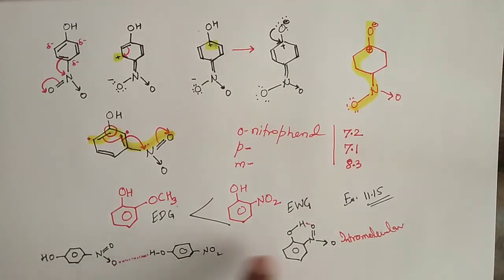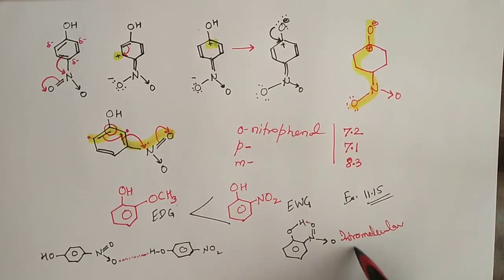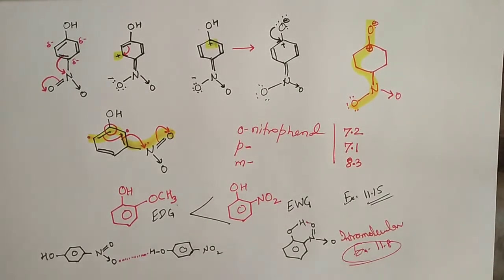So out of these two, para-nitrophenol will have the higher boiling point, ortho-nitrophenol will have the lower boiling point, or this will be more volatile than this one. Related to this fact, you can solve your exercise question 11.8.